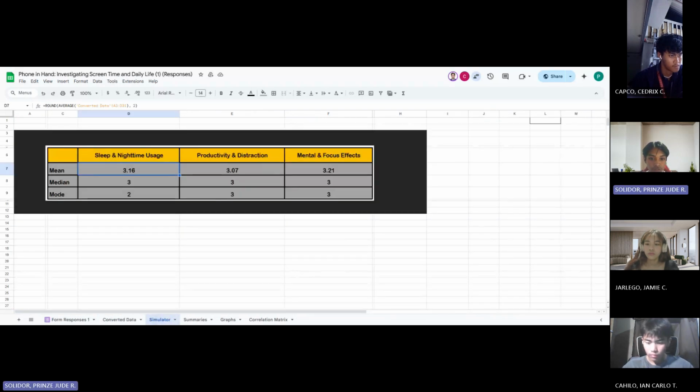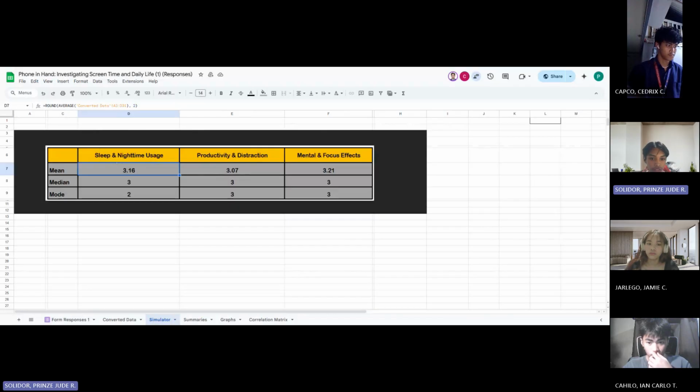Now we've reached the core of today's demonstration, the simulator sheet. This is where you can input hypothetical survey responses and observe how they would be interpreted based on our actual data. You'll notice three main sections, each aligned with a key topic we explored. First is the sleep and nighttime usage. Second is the productivity and distraction. Third is mental and focus effects. Each section allows us to test different response patterns and immediately see how they affect the calculated outcomes.